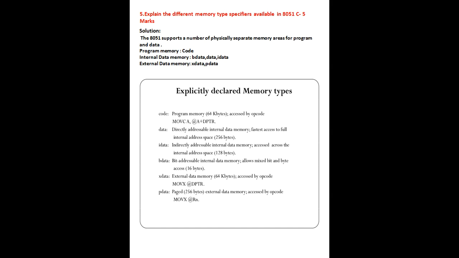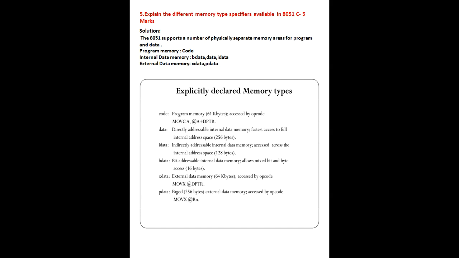Next, bdata means bit addressable internal data memories. In RAM, one portion of RAM is reserved for bit addressable memory, that is of size 16 bytes. If you want to access any bits from that region, you can say that data is bit addressable data. In short, it's called bdata. So it allows mixed bit or byte access.